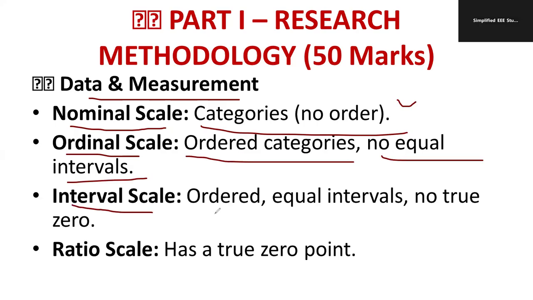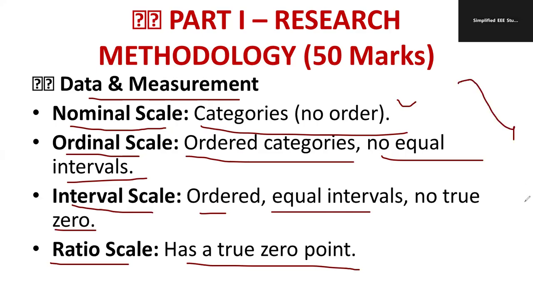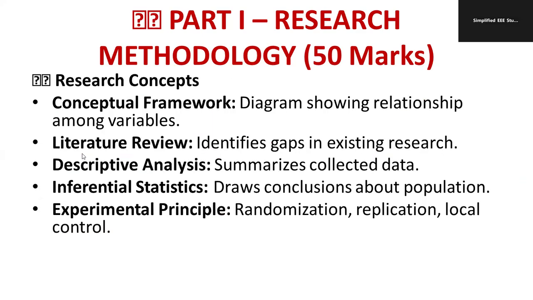What do you mean by interval scale? It is ordered, equal interval. There is no true zero. What is ratio scale? It has a true 0 point. Request everybody, these are the 4 important points. You may get at least 1 question in your objective type questions. Surely it will be happening in your main examination.